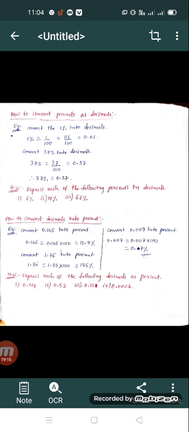So students, you have to do the homework problems. Express each of the following decimals as percent. So these four problems you have to do using the same process above. Okay, students.